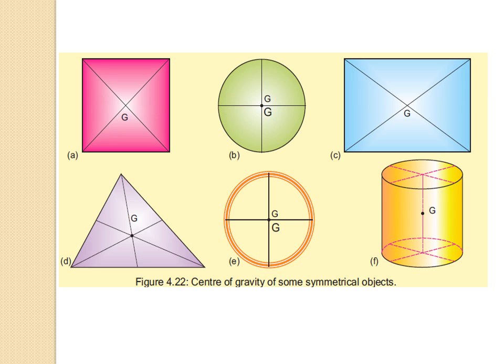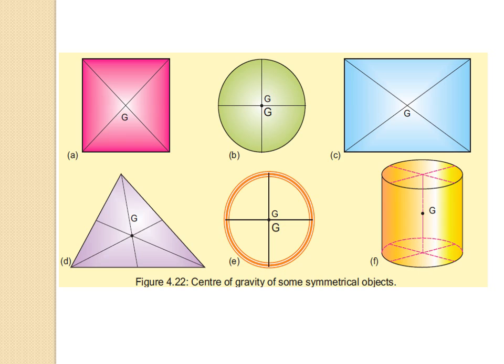The center of gravity of a uniform triangular sheet is the point of intersection of its medians, as shown in figure 4.22d. What are the medians? Actually, medians are the lines joining a vertex to the midpoint of the opposite side of the triangle.